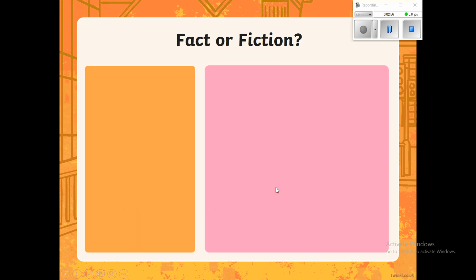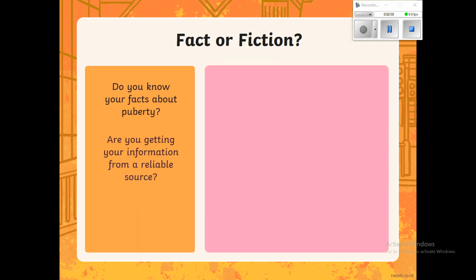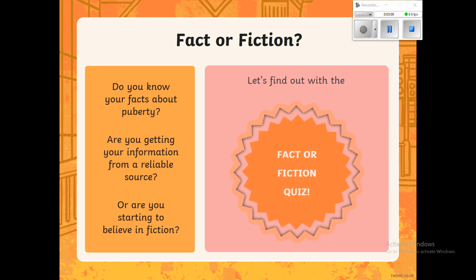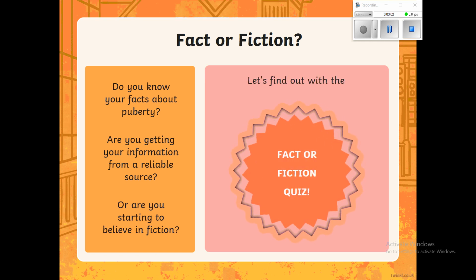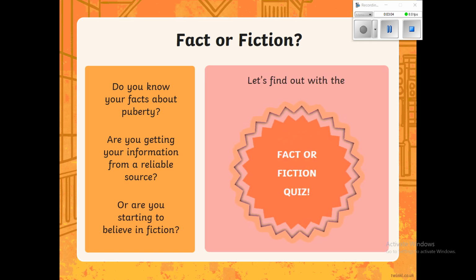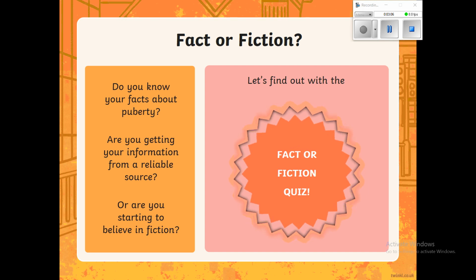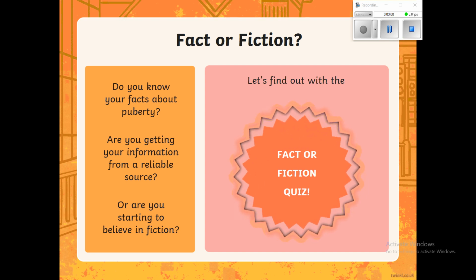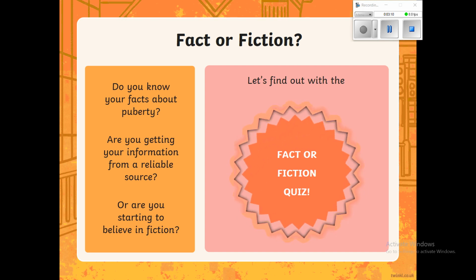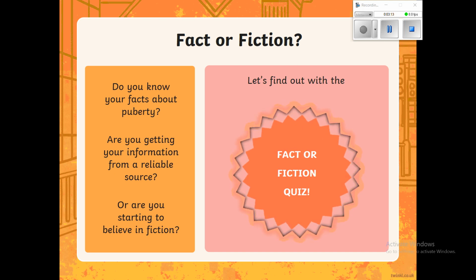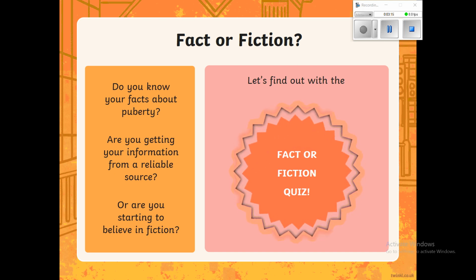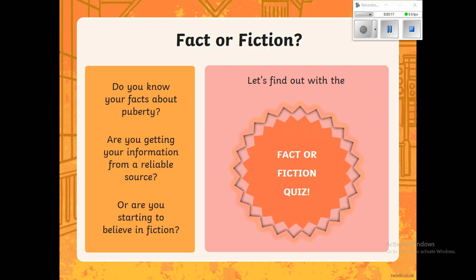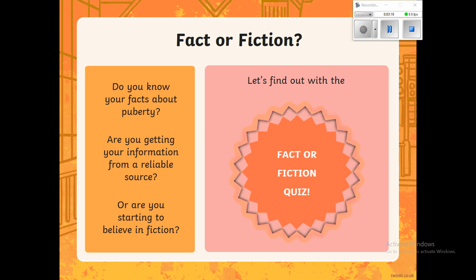Okay, so we're now going to have a look at a little fact or fiction quiz. What I want you to do is open your books, and write down whether you believe each of these is a fact or a fiction. When I go through it, pause the video, and write down in your book number one, fact or fiction, whichever you think it is. Fact means you think it's true, and fiction means you think it's not true. So I'll go through the questions now.